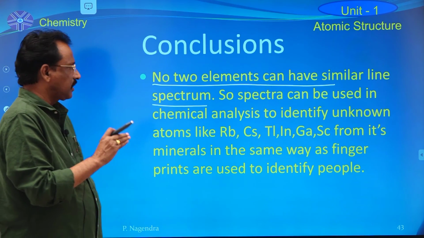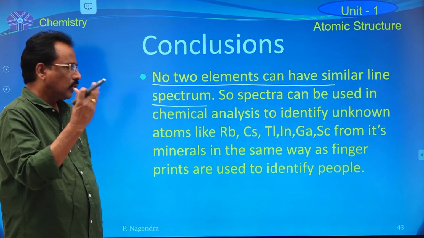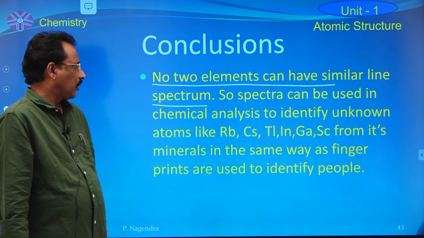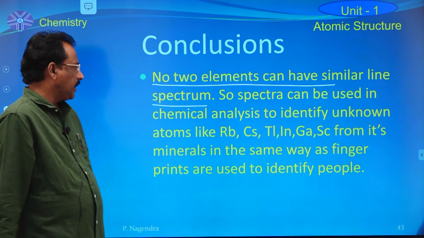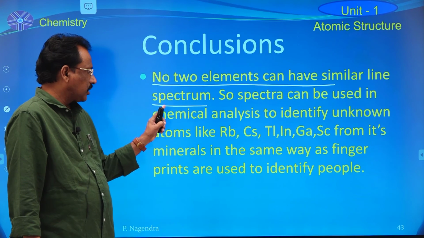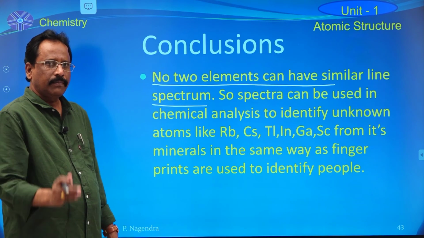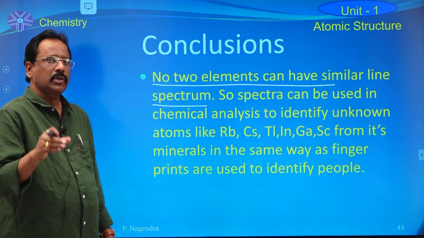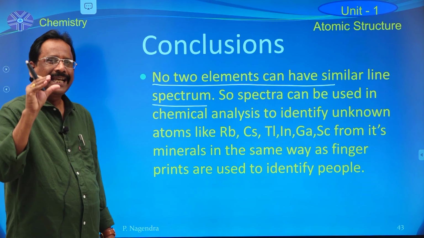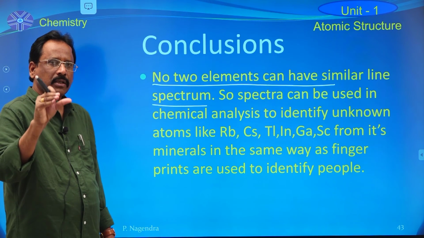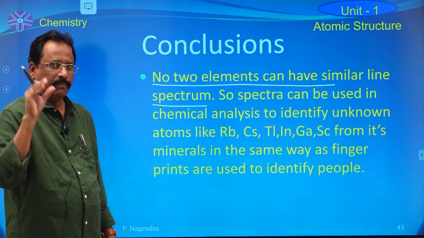Potassium spectrum is different from the sodium spectrum. So it is possible to study the chemical properties of the elements with the help of spectra, and the characteristic properties of the elements in the periodic table.